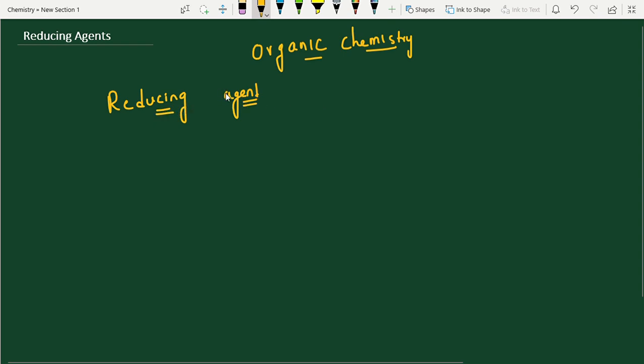Reducing agent means it can reduce the neighboring group, while itself it is oxidizing. Like an LIC agent, how does he work? He won't take any policies himself, he makes others buy them, right? Here also the reducing agent can reduce the neighboring group. Itself it is oxidizing.